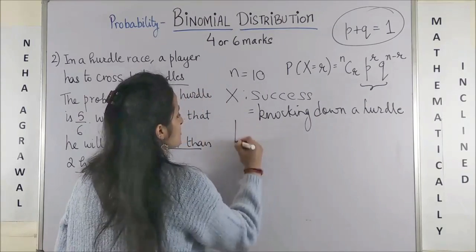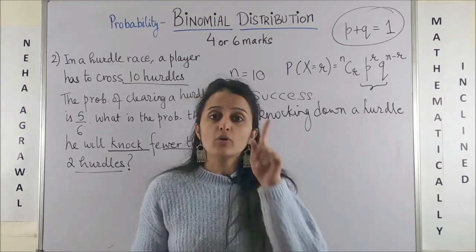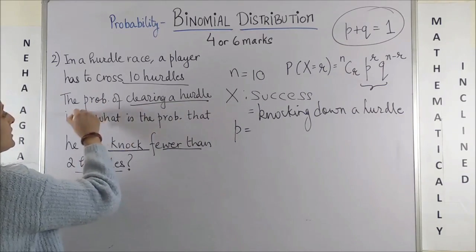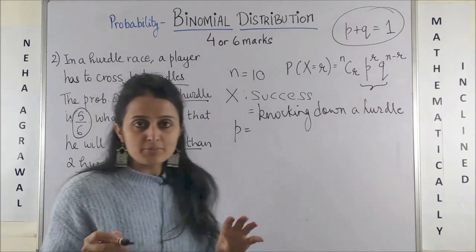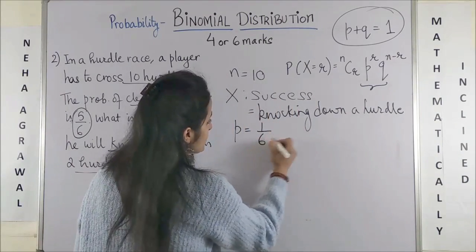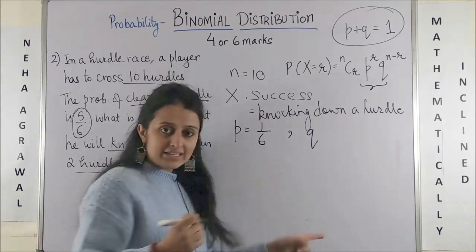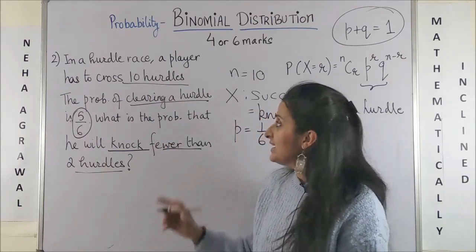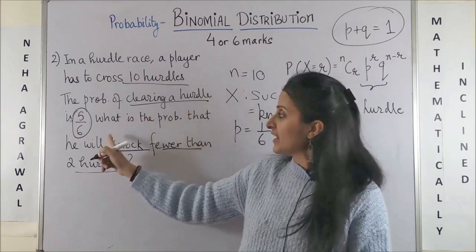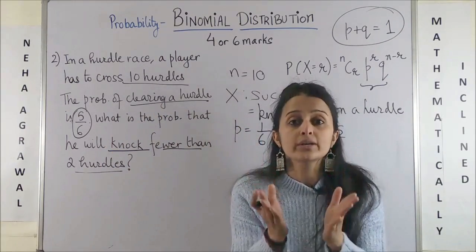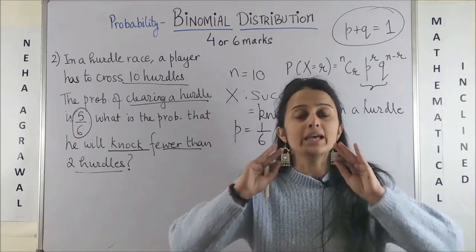So small p, which is probability of one success. Now probability of clearing a hurdle was 5 by 6. So that means probability of knocking down the hurdle is 1 by 6 and probability of failure in this case is 5 by 6. It is not necessary that because clearing a hurdle is given as 5 by 6, that has to be taken as success. You can define success to be anything.